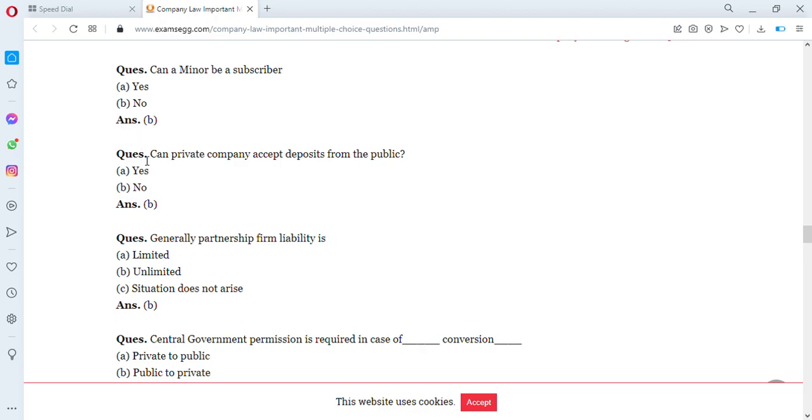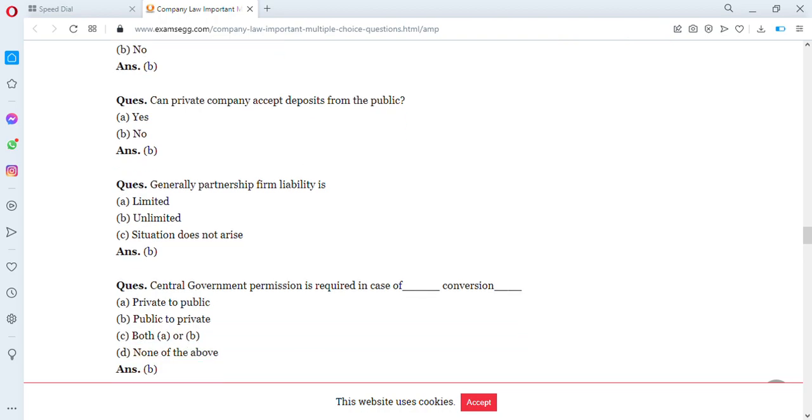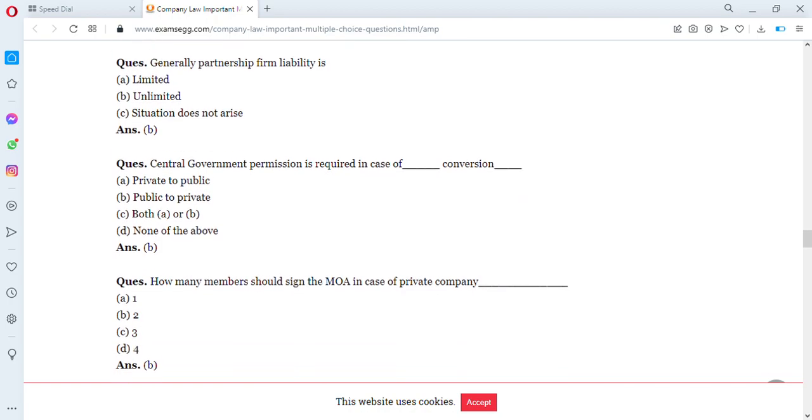Then another question, can a private company accept deposits from the public? Yes or no? The answer is no, since it can't even issue shares to the public. So it can't accept deposits from the public. Then another question, generally partnership firm liability is partnerships and sole proprietorships have unlimited liability. Yeah, so generally partnership firm is unlimited. Yes, so here the answer is B.